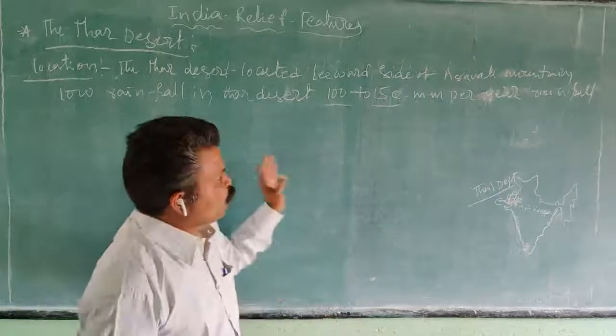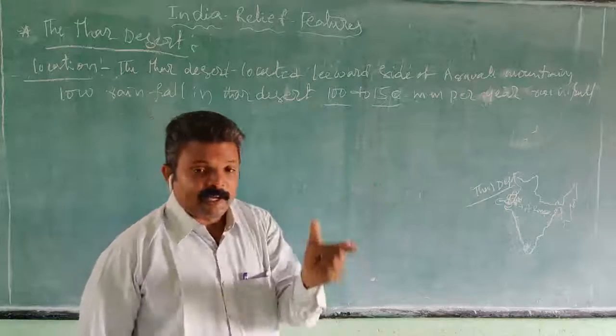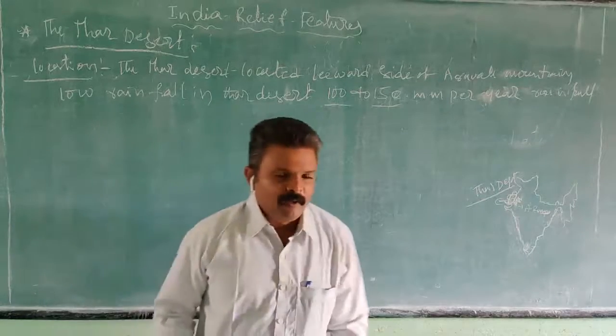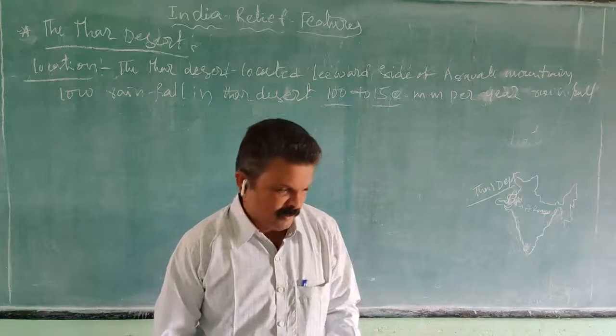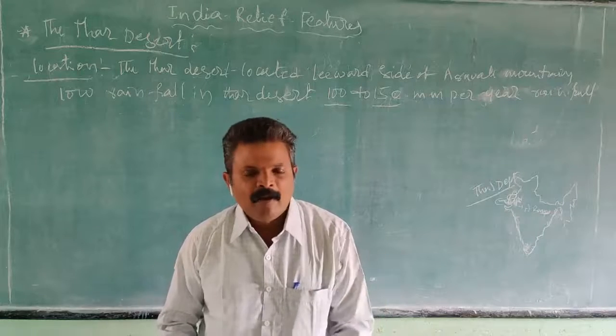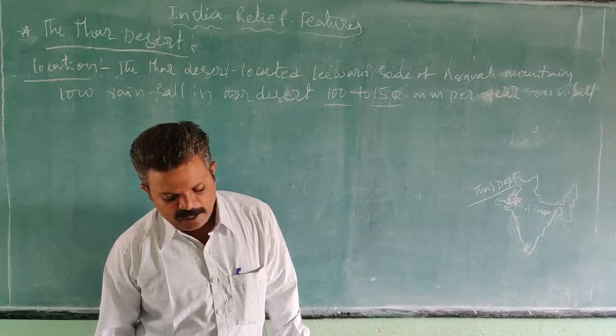But the Thar Desert is completely opposite to that. We find low vegetation in the Thar Desert because there is no proper rain and no proper soil. The land is completely covered by sand.